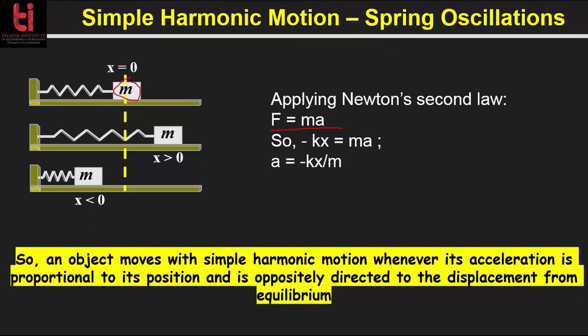Now applying Newton's second law, that is F = ma, where m is the mass and a is the acceleration. If we combine the previous equation, F = -kx, and Newton's second law, we get -kx = ma. So we get acceleration a = -kx/m. x is actually the displacement from the equilibrium position. So an object moves with simple harmonic motion whenever its acceleration is proportional to its position and is oppositely directed to the displacement from the equilibrium.